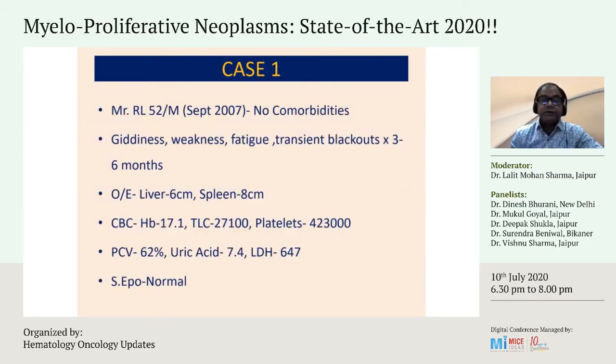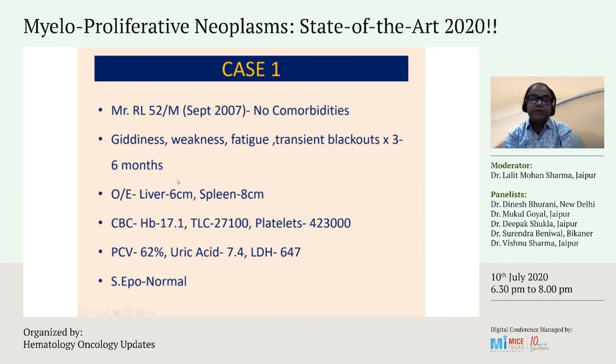So let us start with the real life case. This is Mr. Adil, a 52-year-old male, who presented in September 2007. His major complaints were giddiness, weakness, and fatigue. He had transient blackouts of 3 to 6 months duration.